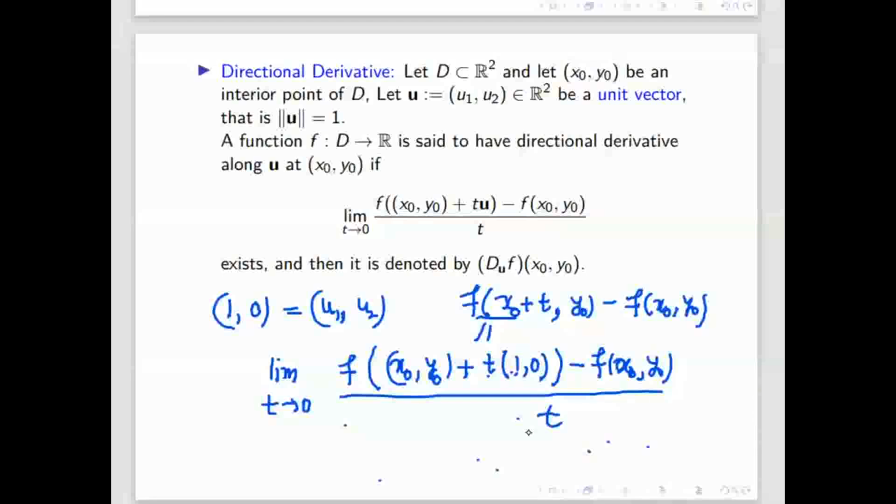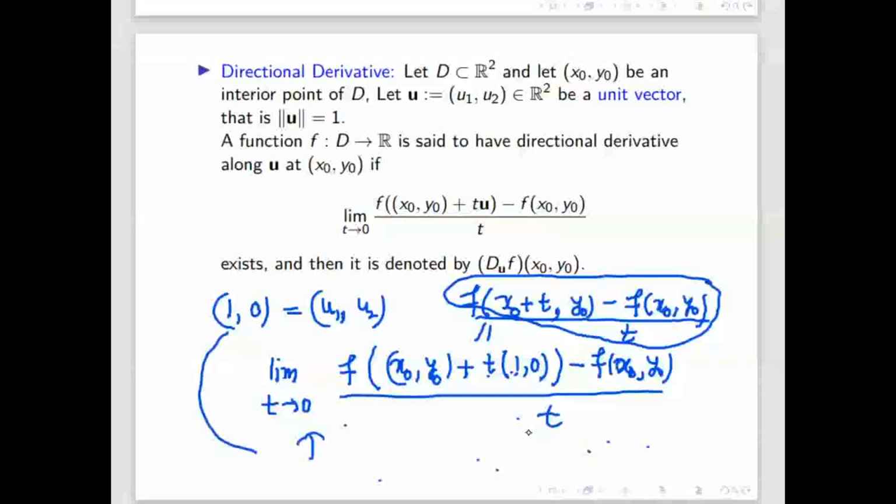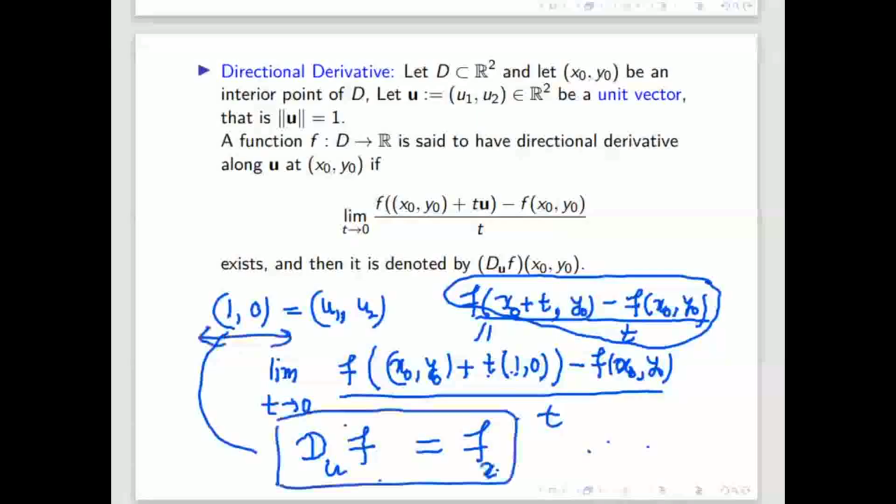So can anyone tell what is the limit of this whole thing as t tends to 0? We have just seen it: it is the partial derivative with respect to x, f(x0 plus h, y0) minus f(x0, y0) over h. So instead of h, it is t. So along this direction, the directional derivative of the function is nothing but the partial derivative with respect to x. And this is nothing but the x direction, (1, 0). Yes or no? (1, 0) is along the x-axis.